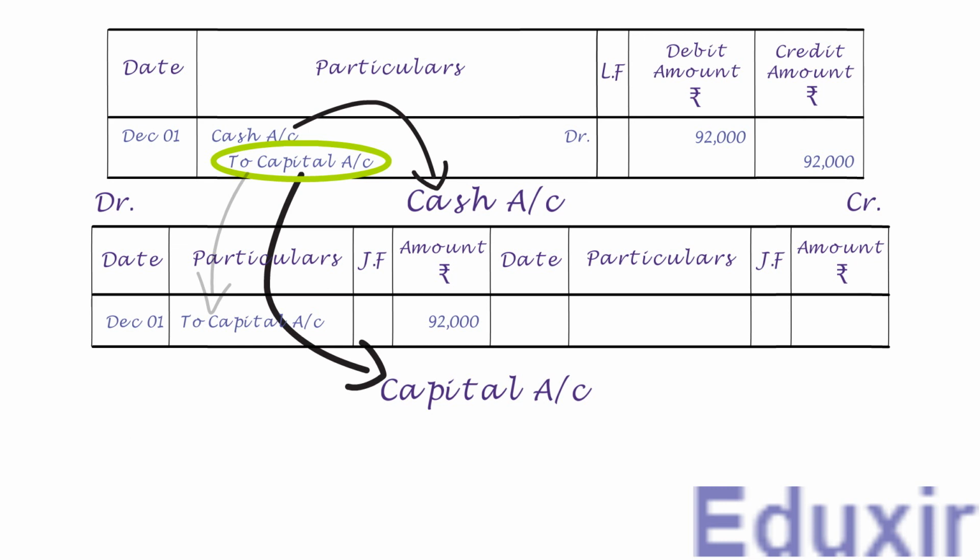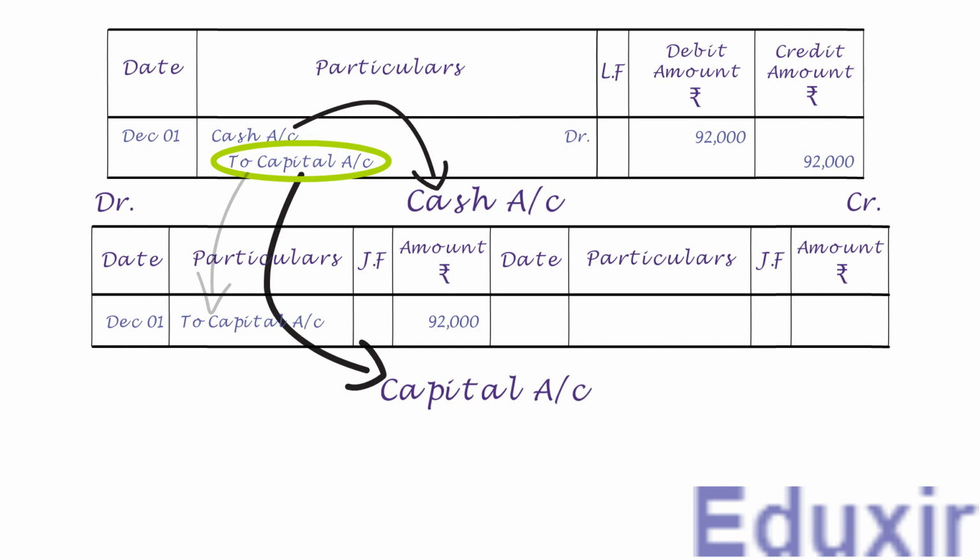If this is a bit confusing, you can go through this description once again by playing this part of the video again. It is important that you understand this before we proceed next. Similarly, let us proceed with the posting of the credit entry from the journal on the credit side of the capital account. Let us first draw the table format for the capital account.